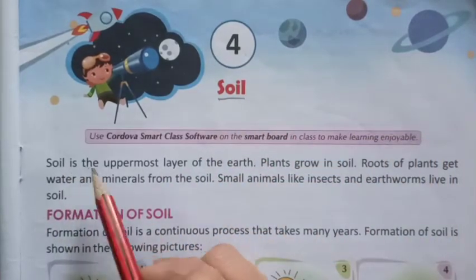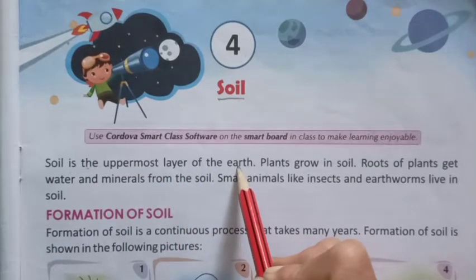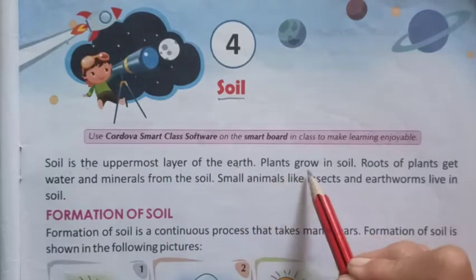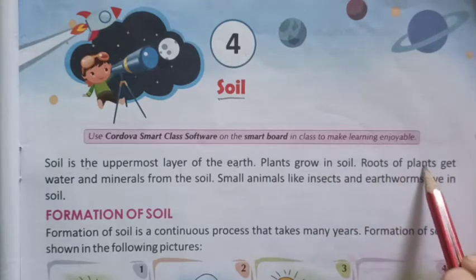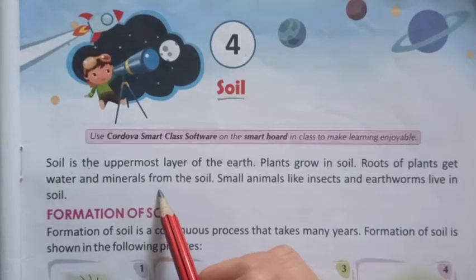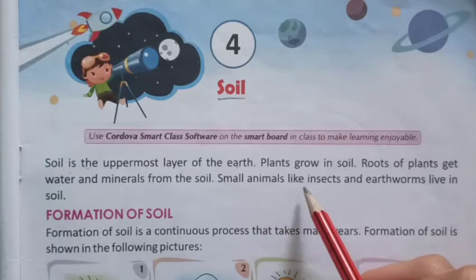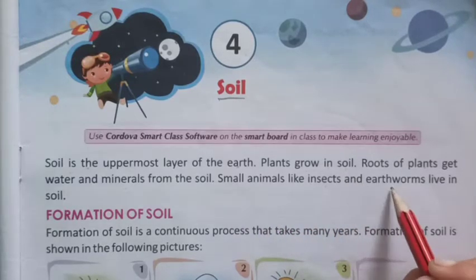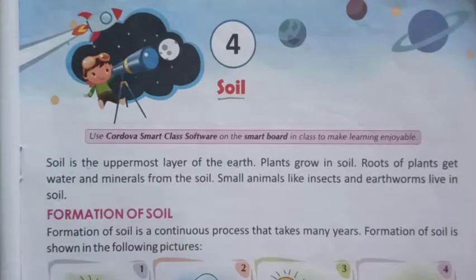Soil is the uppermost layer of the earth. Plants grow in soil. Roots of plants get water and minerals from the soil. Small animals like insects and earthworms live in soil.